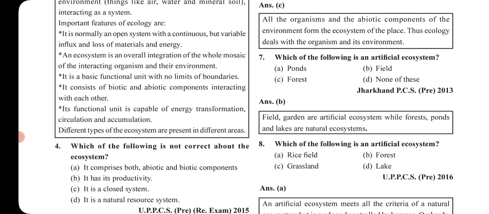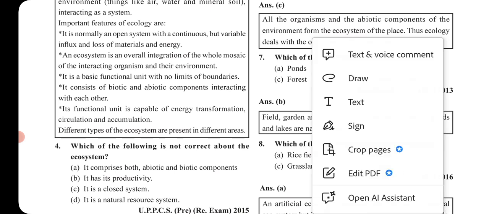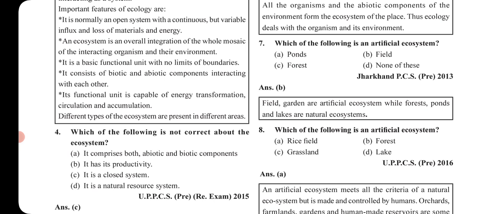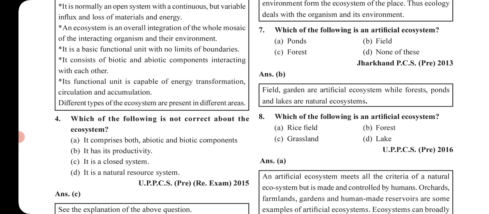Now the third feature is it is a basic functional unit with no limits of boundaries. ठीक है. अब ecosystem में we don't have boundaries, and that too it is a basic functional unit. Next is it consists of biotic and non-biotic, that is abiotic components interacting with each other. Next is its functional unit is capable of energy transformation, circulation and accumulation. Okay? Then different types of the ecosystem are present in different areas.